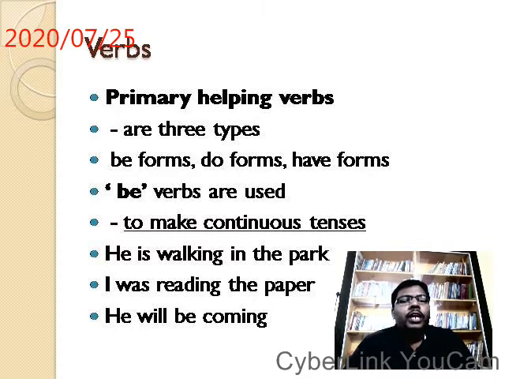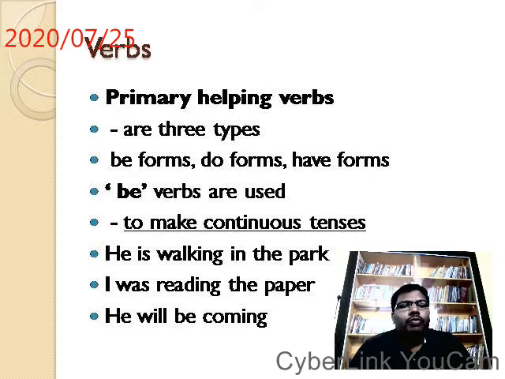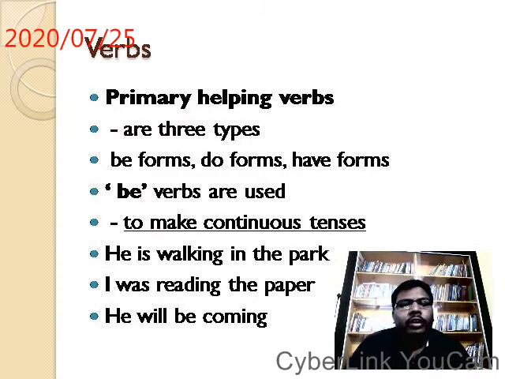So be verbs are used to make continuous tenses. He is walking in the park.